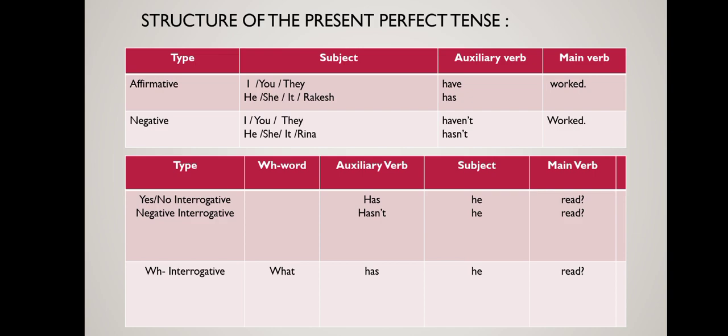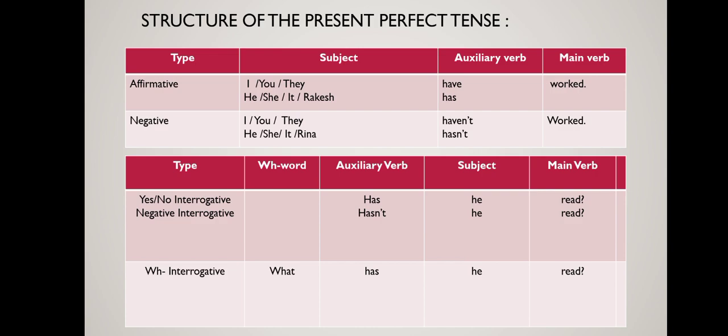If the subject is he, she, it or any third person singular number like Rakesh, then the auxiliary verb in an affirmative sentence will be has and the main verb will be in its third form or past participle form, that is work. In negative sentences: I, you, they haven't worked. He, she, it, Rina hasn't worked.